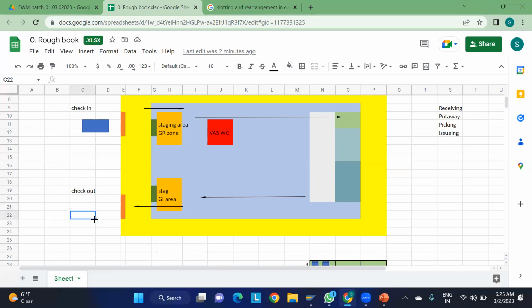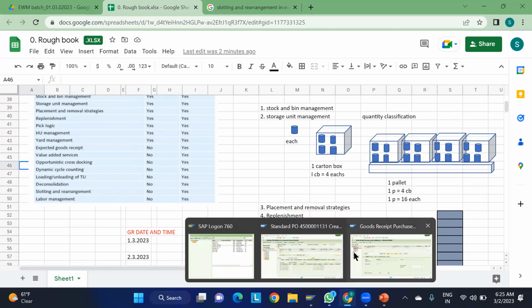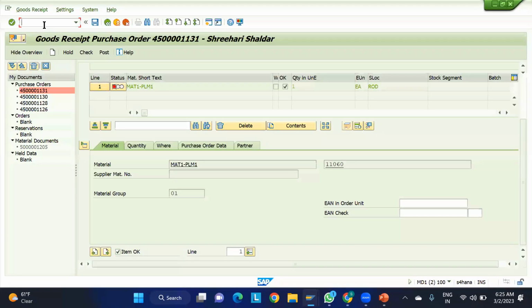Second thing, if you have not done the physical inventory for some product, it will give the suggestion, because we have already provided the cycle counting indicator at the storage warehouse level. I will show you for a particular material where we provide it. If I go to /n/scwm, I will explain all these things in the later stage.